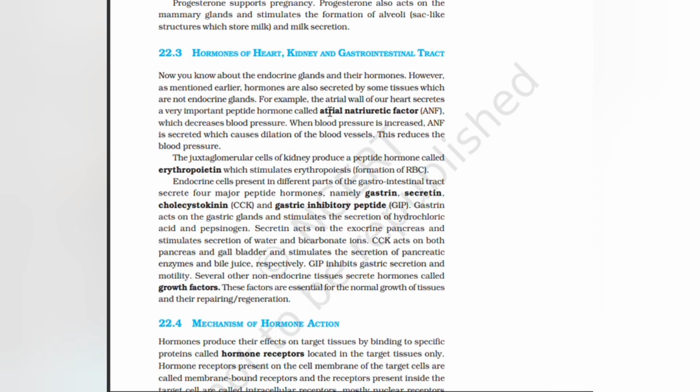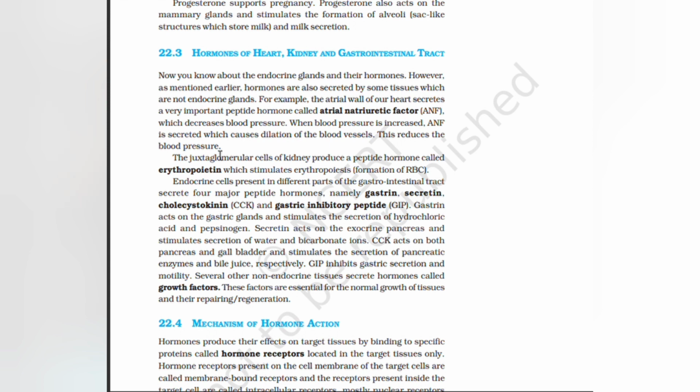Now you know about the endocrine glands and the hormones. However, as mentioned earlier, hormones are also secreted by some tissues which are not endocrine glands. For example, the atrial wall of our heart secretes a very important peptide hormone called atrial natriuretic factor, which decreases blood pressure. When blood pressure is increased, it is secreted, which causes dilation of the blood vessels. This reduces the blood pressure.